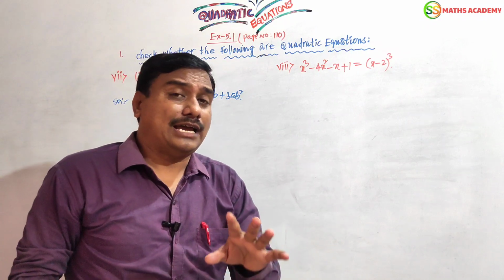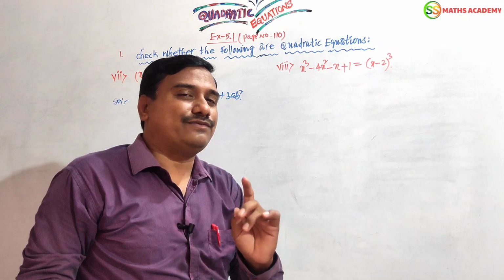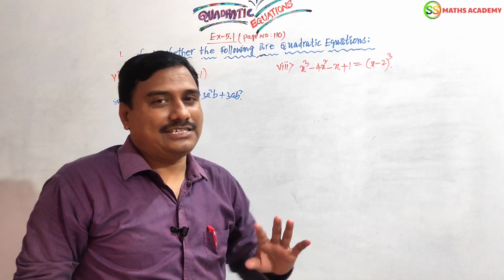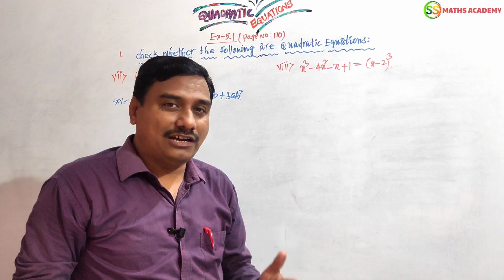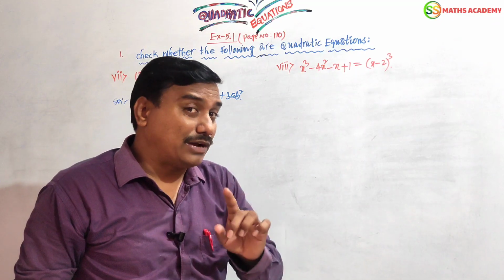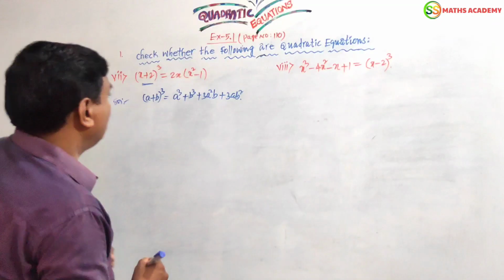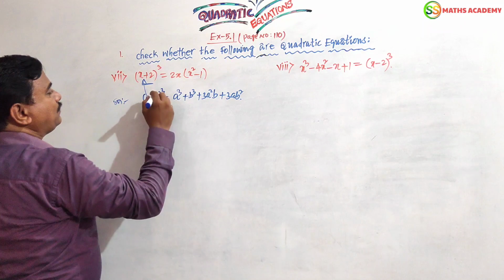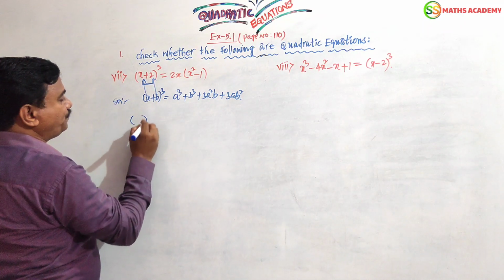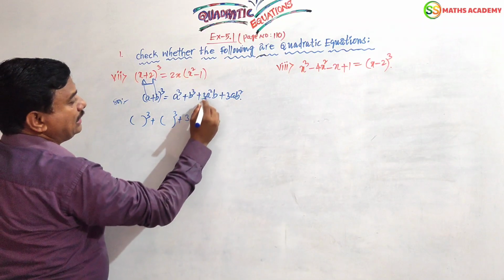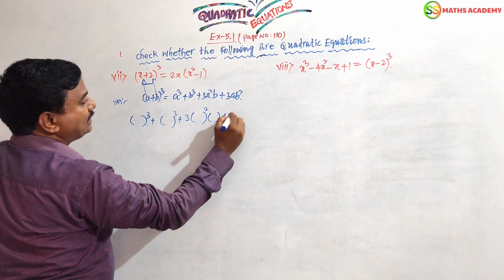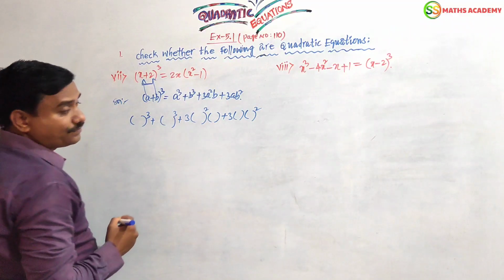Okay? Friends, I am suggesting you must know some formulas, compulsorily: algebraic identities, exponent formulas, some area related formulas. Keep the formulas in your mind, compulsorily. Okay? Right. Now here a is what? x. b is what? 2. a cube plus b cube plus 3a square b plus 3ab square.